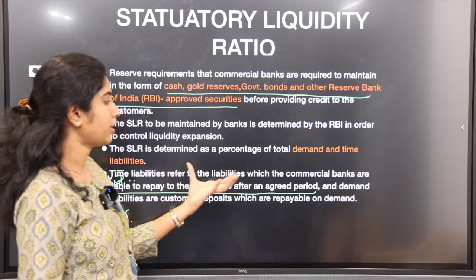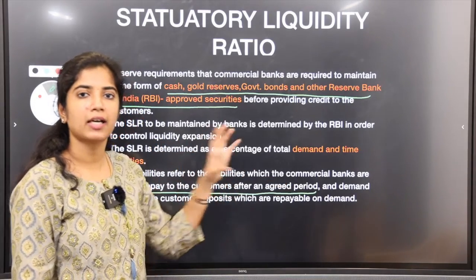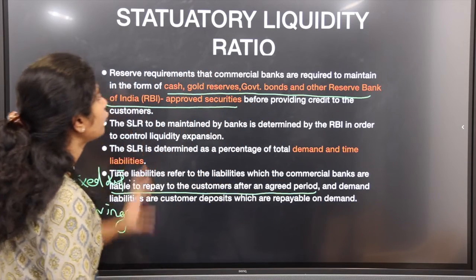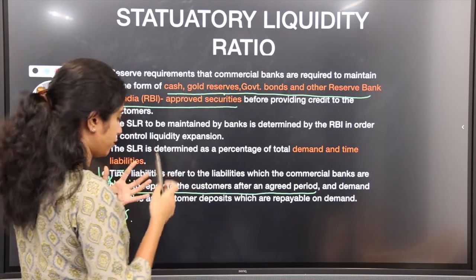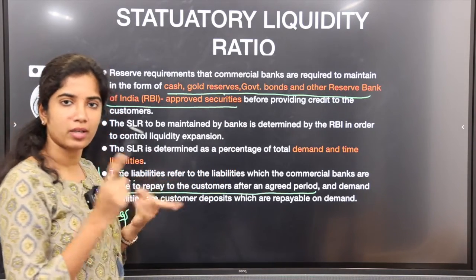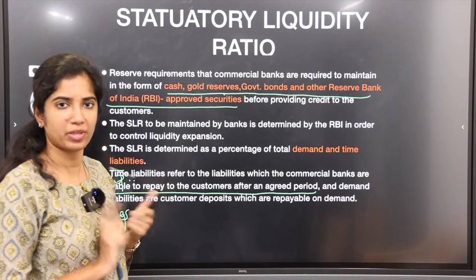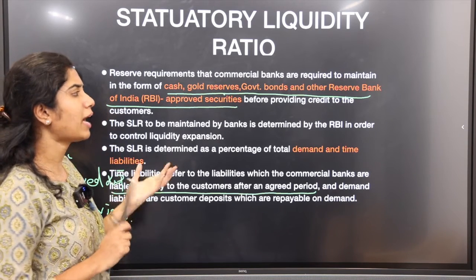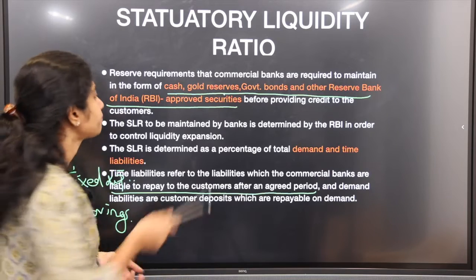So every bank will be having these assets. Of this, a certain percentage the banks have to keep in the form of cash, gold reserves. They'll have cash, gold reserves, government securities and government bonds also. Government securities we'll see in further slides. So what will happen if they keep all these with them instead of lending it to customers?